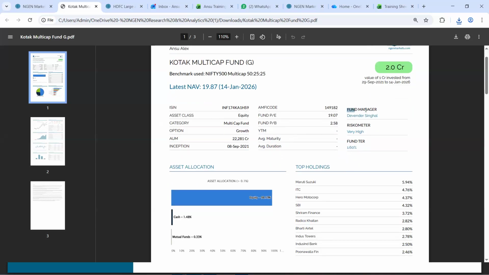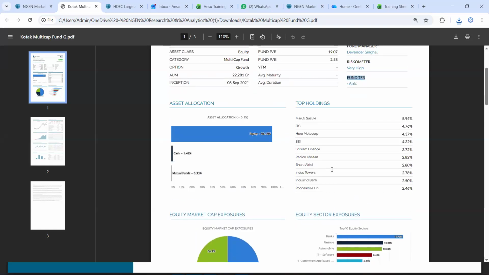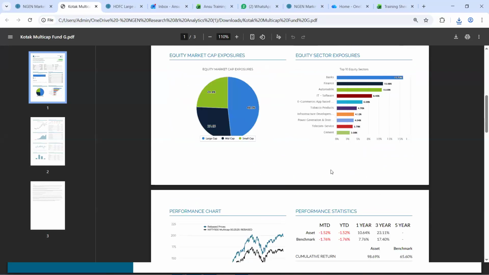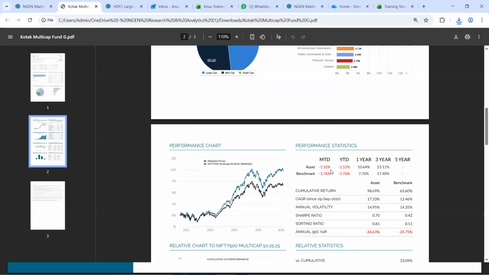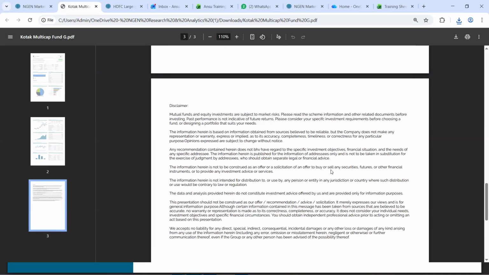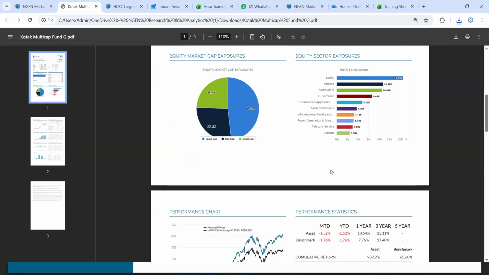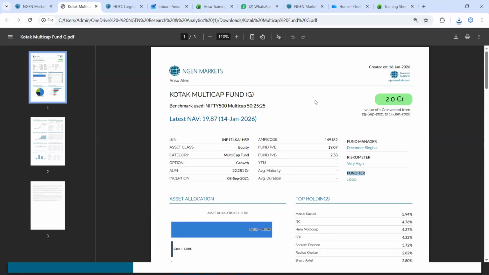Following that, it tells you who is the current fund manager and what is the fund TER. Next to that, you get to see the portfolio of this fund, which is the latest portfolio of the fund. Following that is the performance statistics, and lastly there will be a disclaimer page. This is a two-pager PDF. We also have a one-pager and a three-pager PDF, as I highlighted.